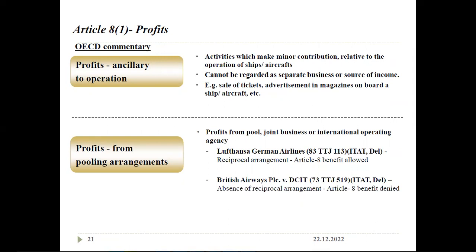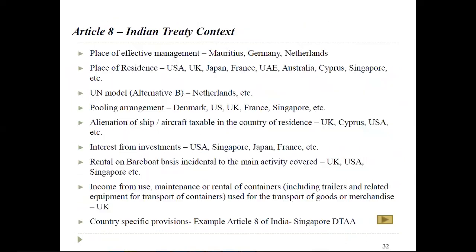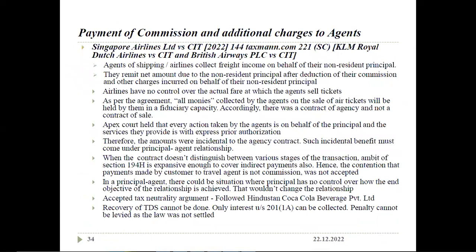Payment of commission and additional charges to agents. The agent of a shipping line or airline collects freight income on behalf of their non-resident principal. They remit the net amount due to the non-resident principal after deducting their commission and other charges. Airlines have no control over the actual fare at which the agent sells the ticket. As per the agreement, all monies collected by the agent on sale of air tickets are held by them in a fiduciary capacity. Accordingly, it was a contract of agency and not a contract of sale.